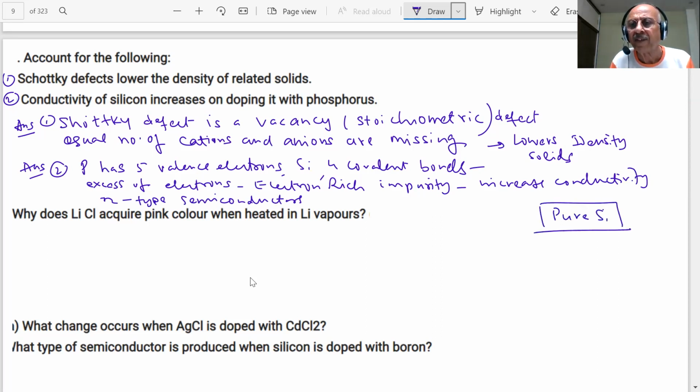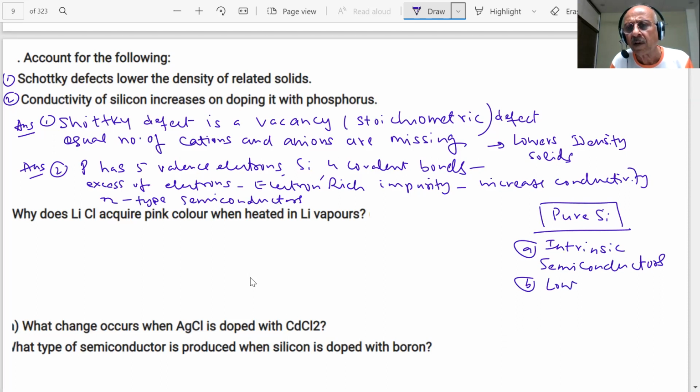intrinsic semiconductors. They have asked what is an intrinsic semiconductor. Intrinsic semiconductors are pure type semiconductors, and they have very low conductivity and cannot be used so much, students, because of the lower value. So we improve their conductivity by doping.